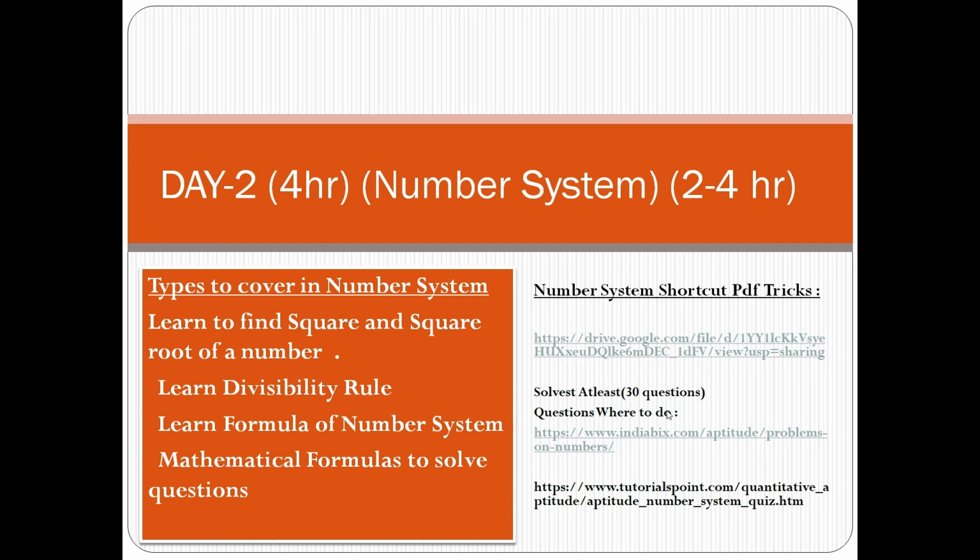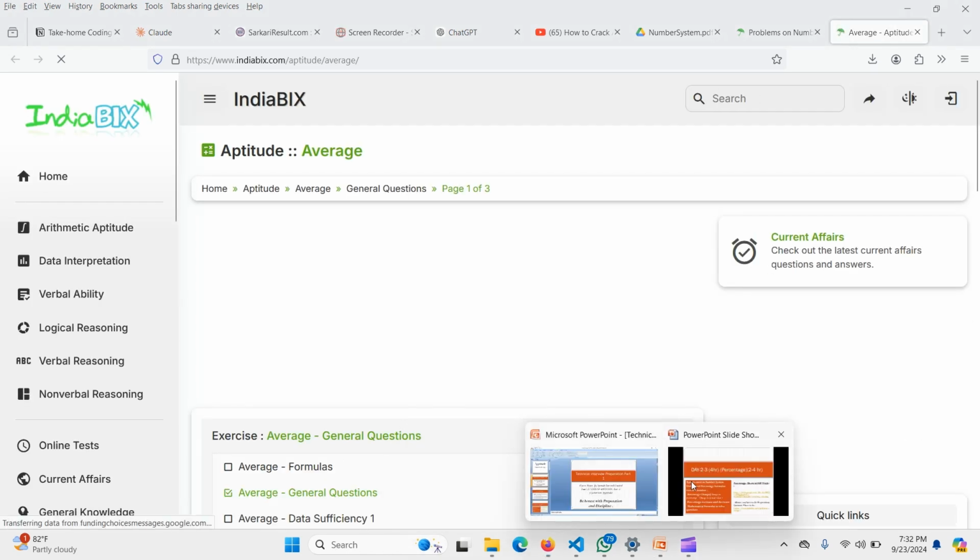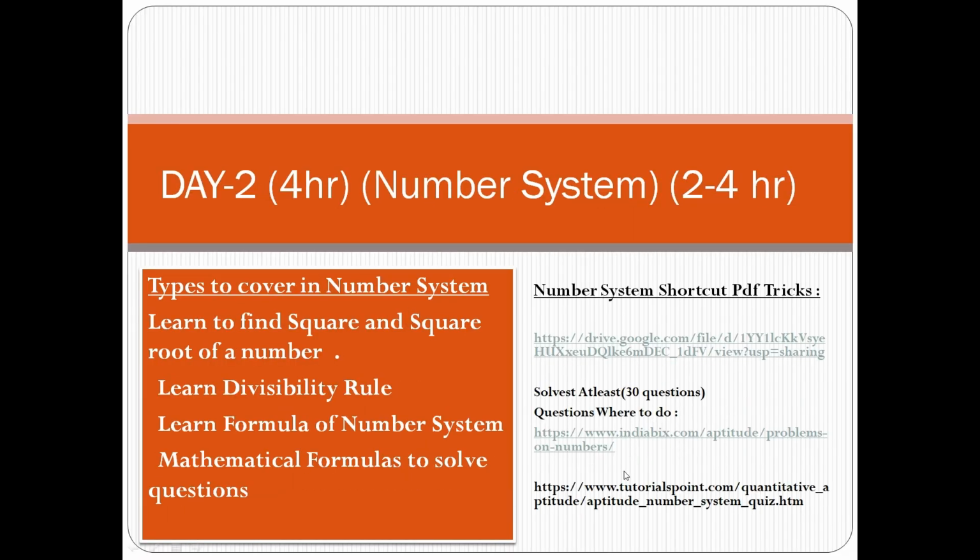And after you cover the IndiaBix link and its questions, you can go to Tutorialspoint, where you can find aptitude quizzes and exams, and you have to try them.